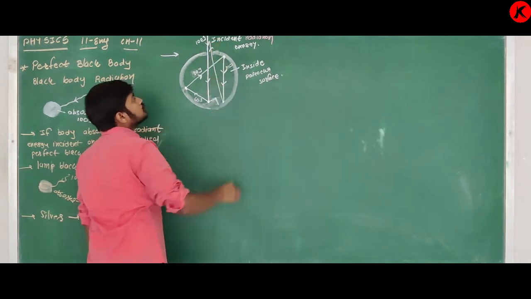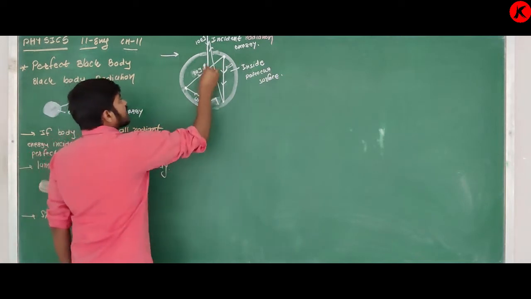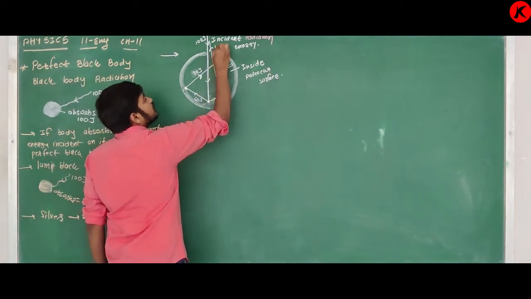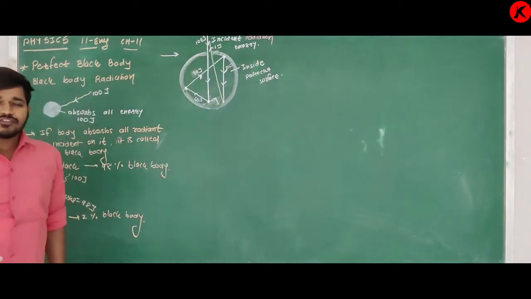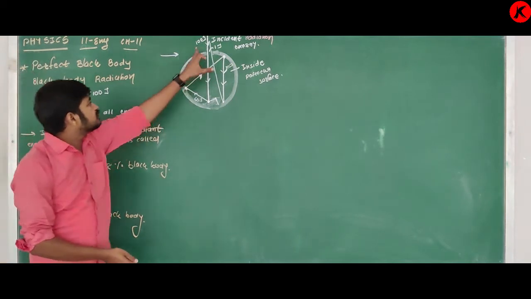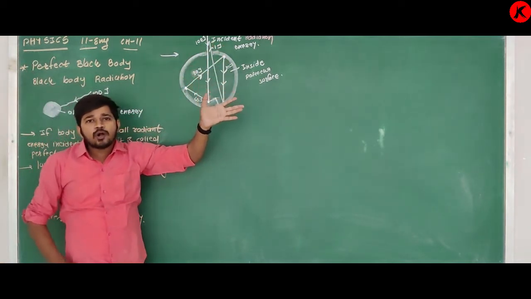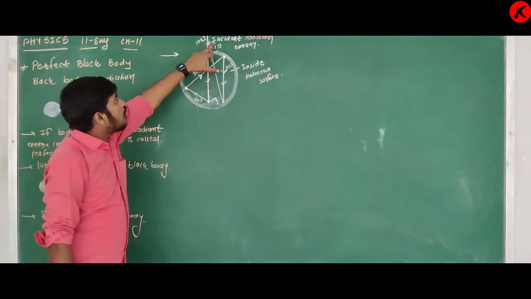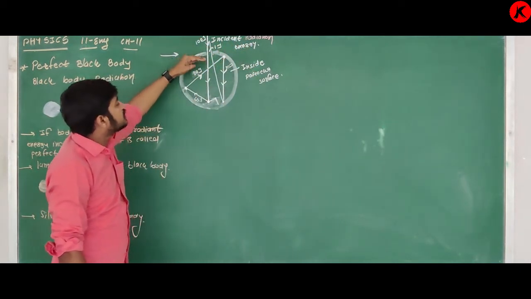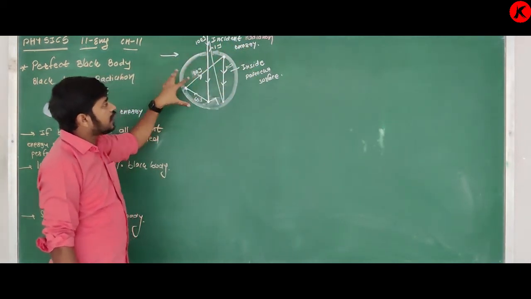Suppose from this point the radiation is coming out. Almost its energy is very less, for example 1 joule. And with respect to this 100 joule, this 1 joule is very small. Means we can say that all incident radiation energy is absorbed in this cavity.